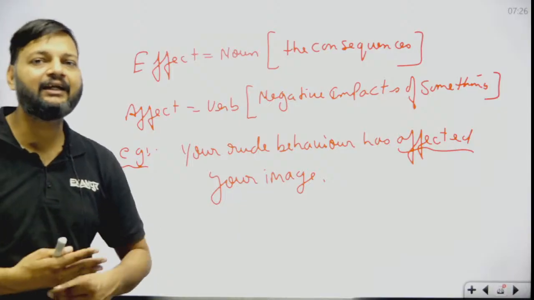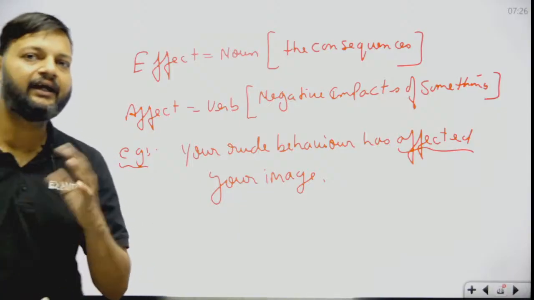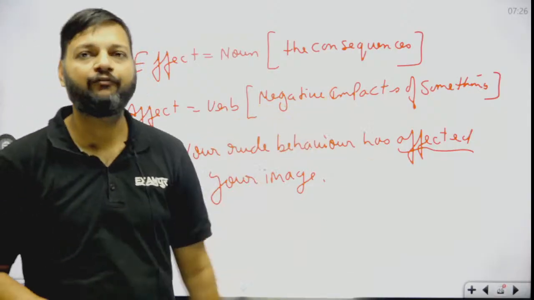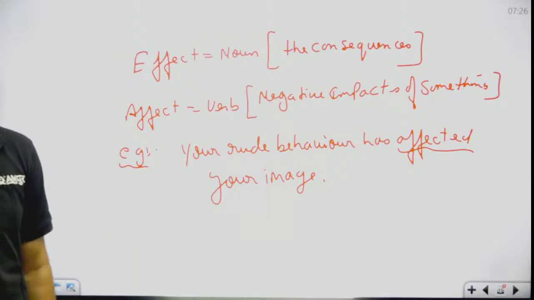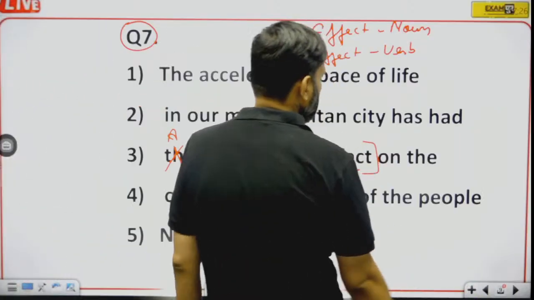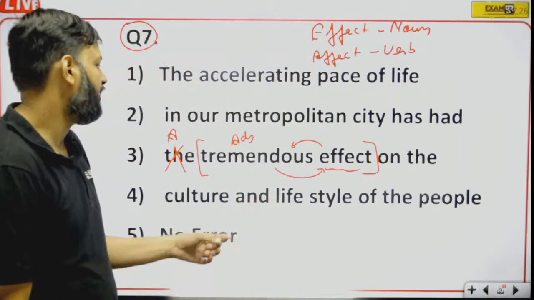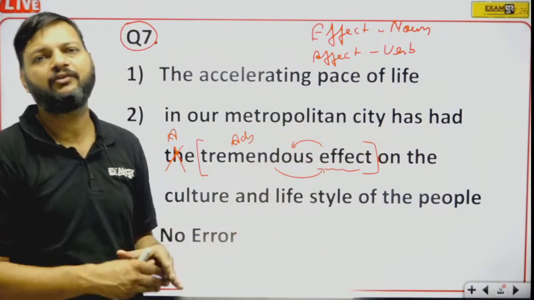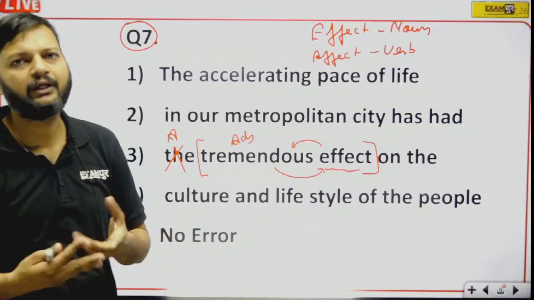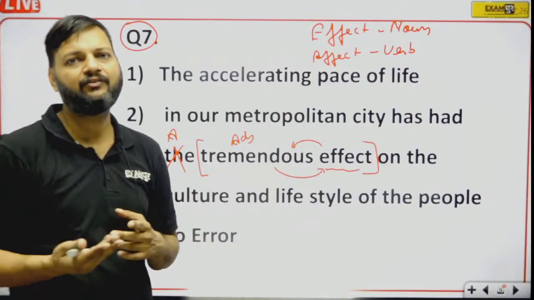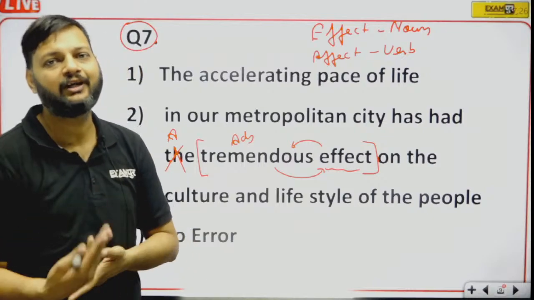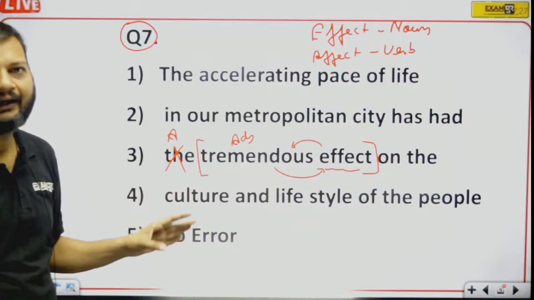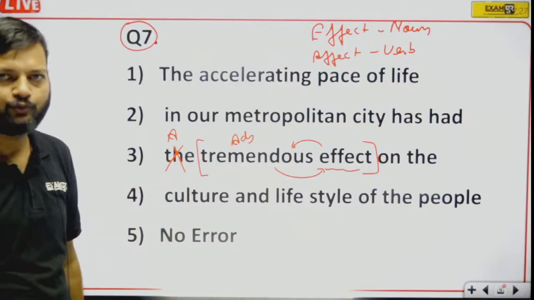So the word affected is always used in a negative sense. Okay, impact, negative impact of something. Okay, so in this sentence we do not need affect, because here we have an adjective and had should be followed by a noun. So there is no sense in using affect. Okay, effect will be used, but tremendous effect is not something very specific or particular or definite. That's why we cannot use the word the with it. Okay, article a, indefinite article, will be used with it, right?